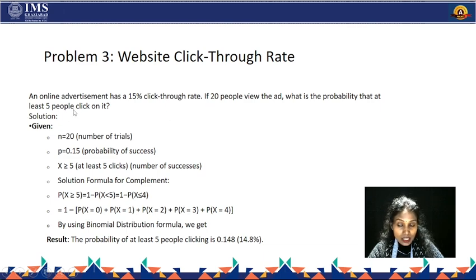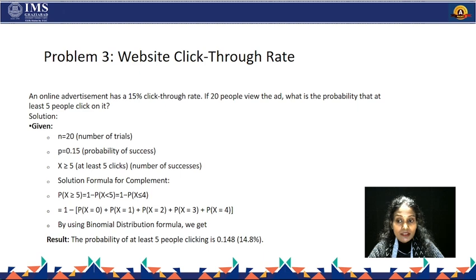At least means we have to calculate the probability from 5 to 20, minimum to maximum. X is greater than or equal to 5, up to 20. So, either we calculate the probability of 5, 6, 7 up to 20, or we can do one thing. We know that the sum of probability is 1. So, the probability of people clicking and not clicking equals 1. So, either we calculate the probability of possible outcomes, which is 5 to 20, or we can do 1 minus